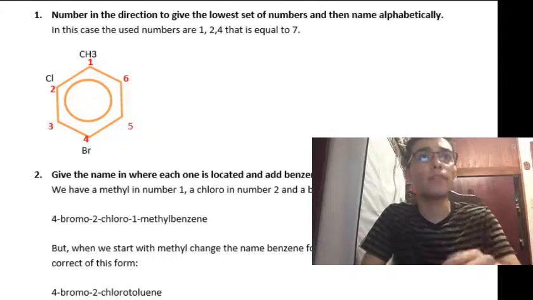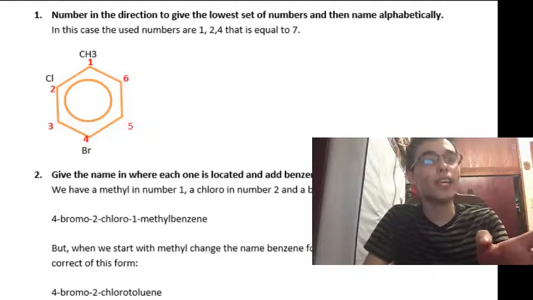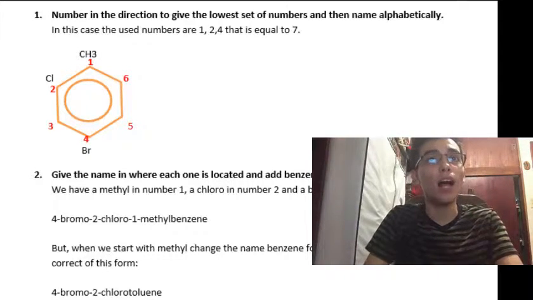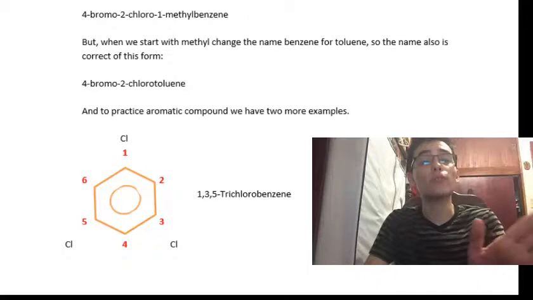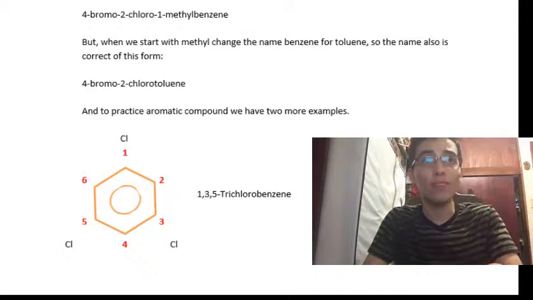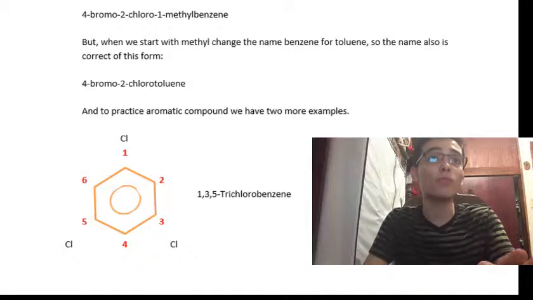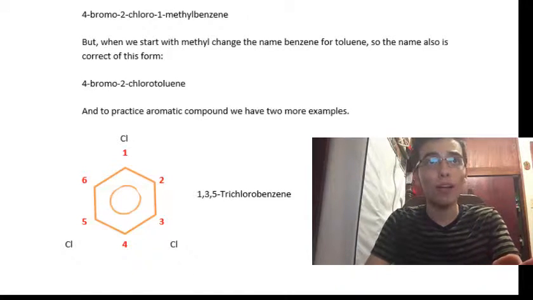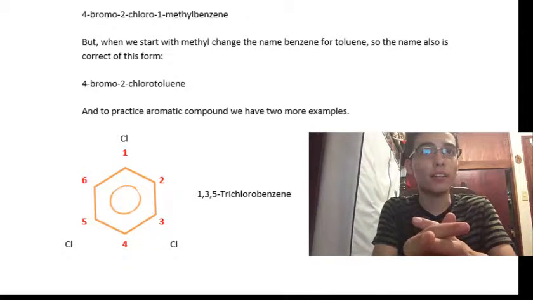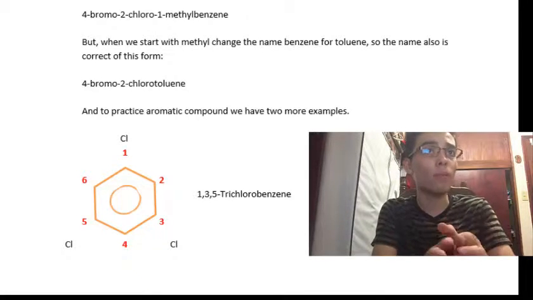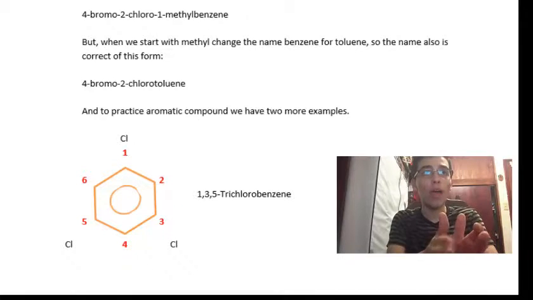The second step, give the name and the number where each one is located and add benzene, alphabetically. We have a methyl in number 1, a chloro in number 2, and a bromo in number 4. So it will be 4-bromo-2-chloro-1-methylbenzene. But when we start with methyl, the name benzene becomes toluene, so the name is also correct in this form: 4-bromo-2-chlorotoluene.